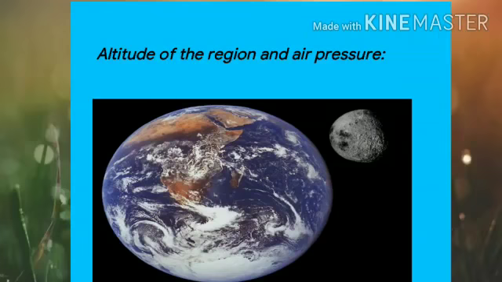Children, the proportion of dust in the air, water vapor, heavy gases, etc. is higher in the air closer to the surface of the earth. What is the surface of the earth? The land, the place where we walk, build houses. That is called the surface of the earth. So, where are the heavy gases and water vapor higher?